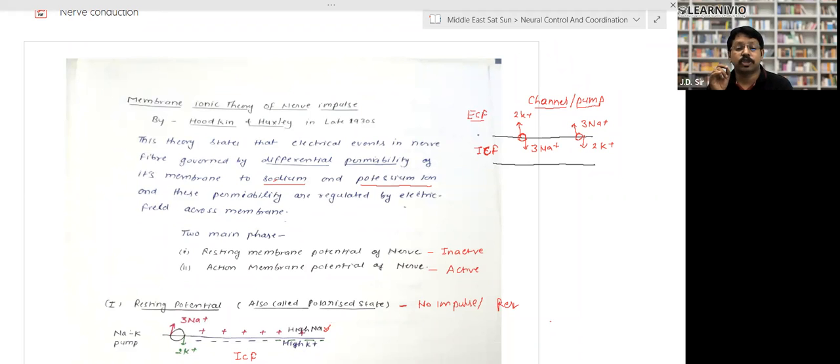Whenever a stimulus is given to the neuron, the pump becomes opposite. They start throwing out 2 potassium ions outside and taking 3 sodium ions inside. So polarity changes. This stage is called the depolarized state. So that's how these ion channels or pump channels work. Is it clear? How are the ion channels working? Is that clear?